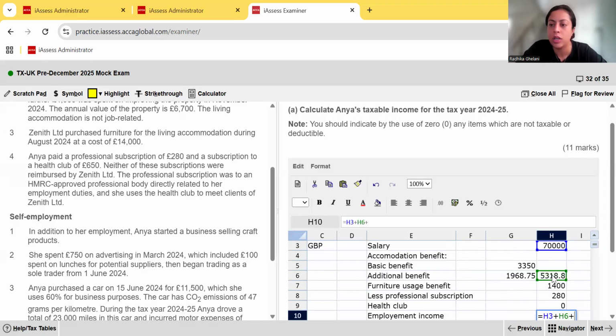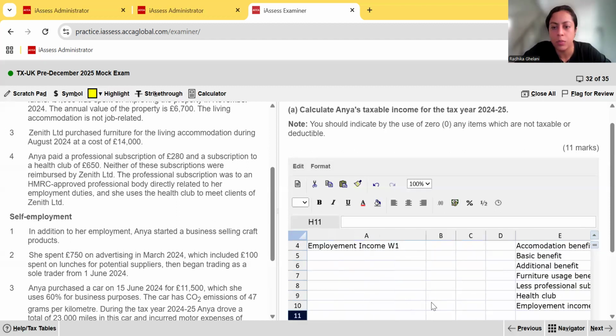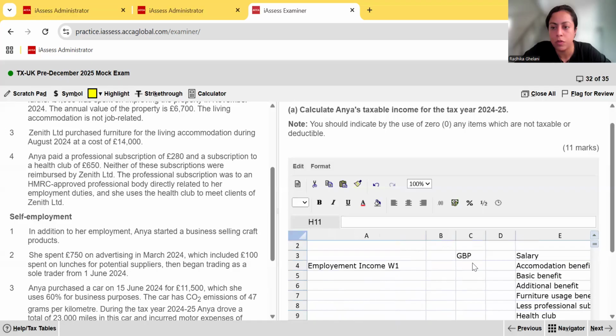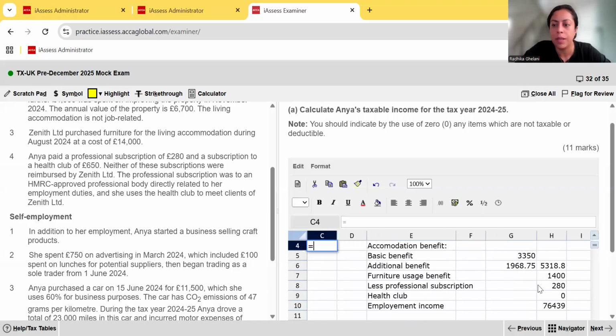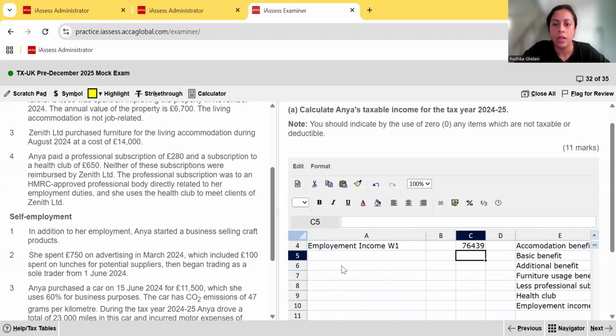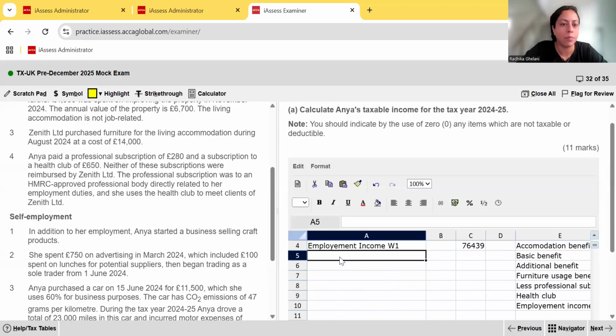The furniture is also going to increase it, but the professional subscription is going to reduce her taxable income because it's a deduction. So 76,439 is her employment income. We come to our main pro forma, put the equal sign and pick that figure, 76,439. Then moving on to the next part, self-employment.